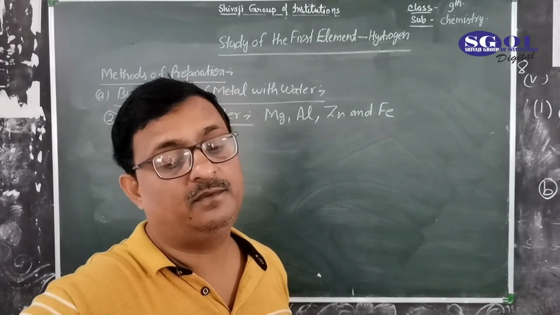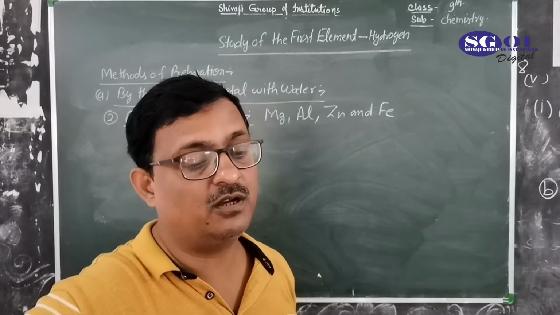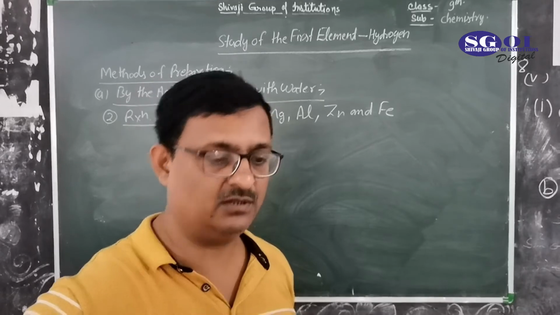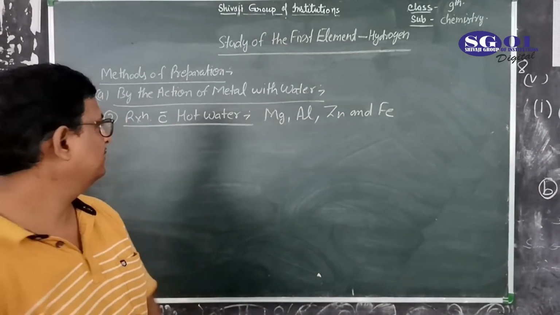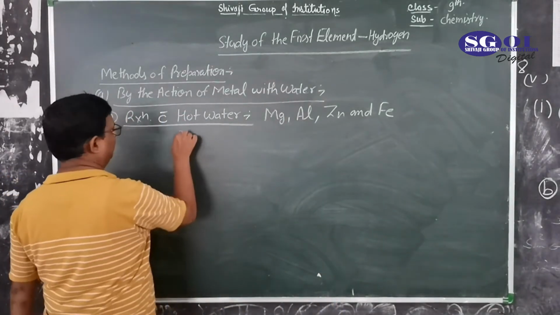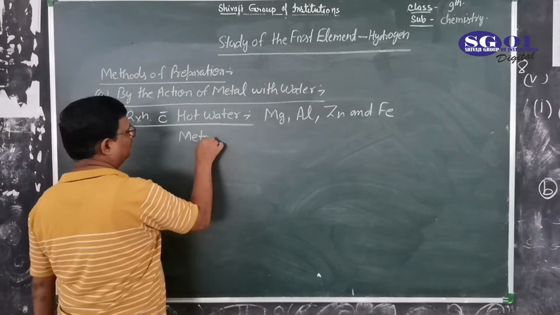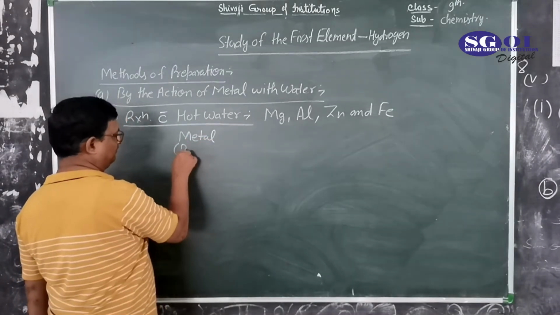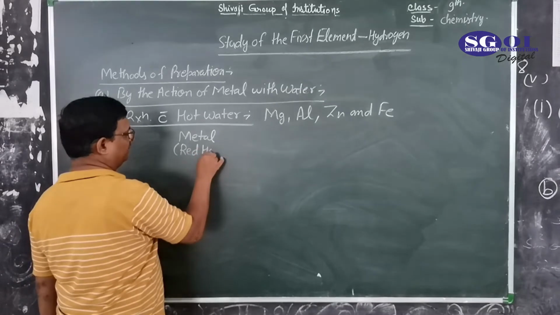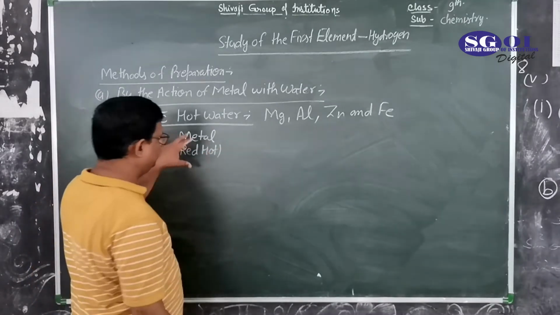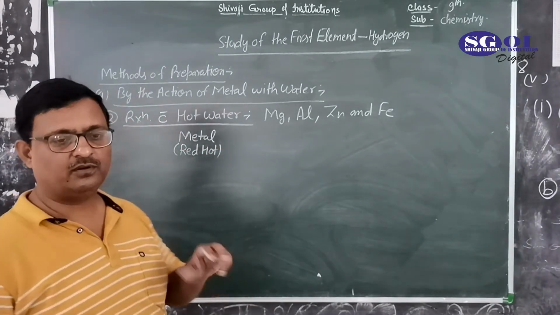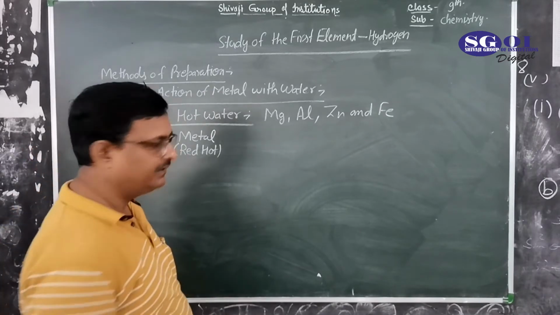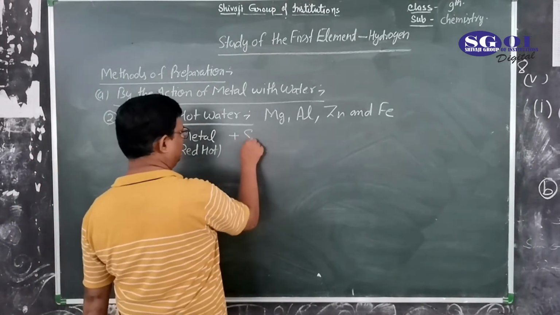They react to form the respective oxide and hydrogen gas. First these metals are heated up to red hot, and then they react with steam.